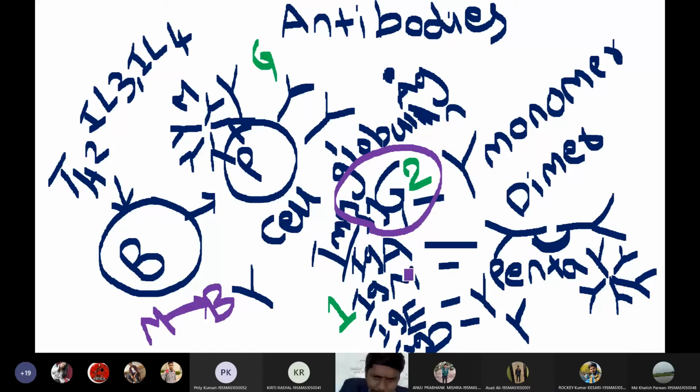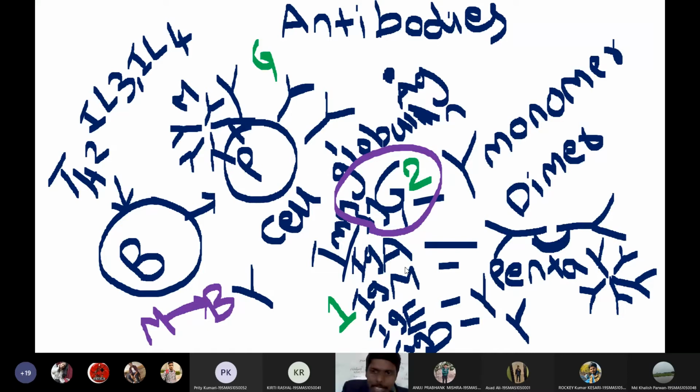Then the second important antibodies are IgA antibodies. You know what is the role of IgA antibodies? These antibodies will give protection in the body fluids. So all body secretions will have IgA antibodies. For example, give me the example for passive natural immunization. Colostrum, very good. Breast milk of a mother. So breast milk will give passive immunity to the baby. That means it will give antibodies to the baby, right?